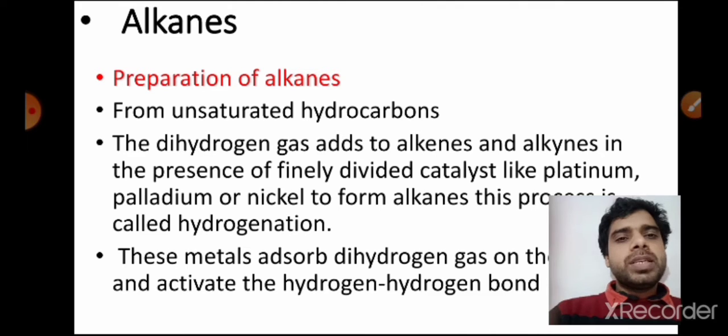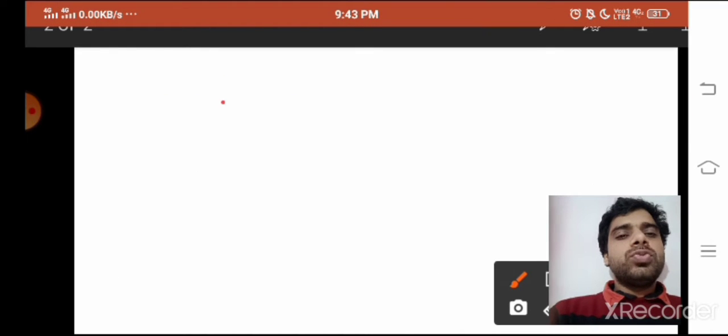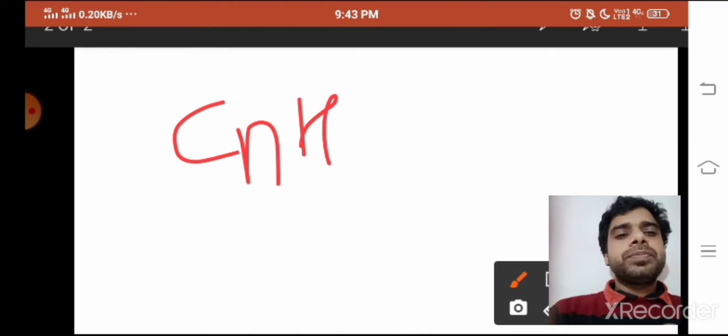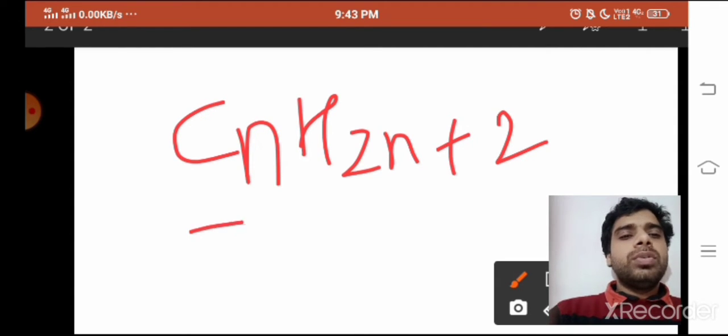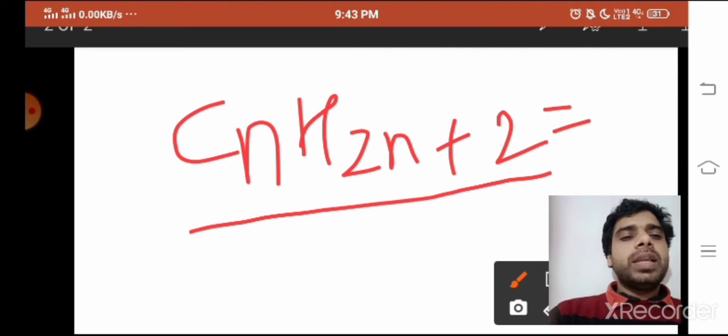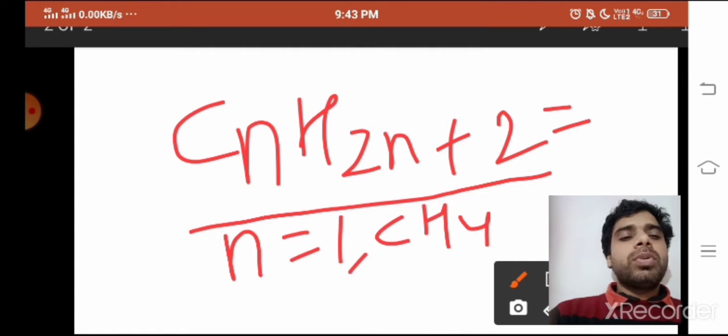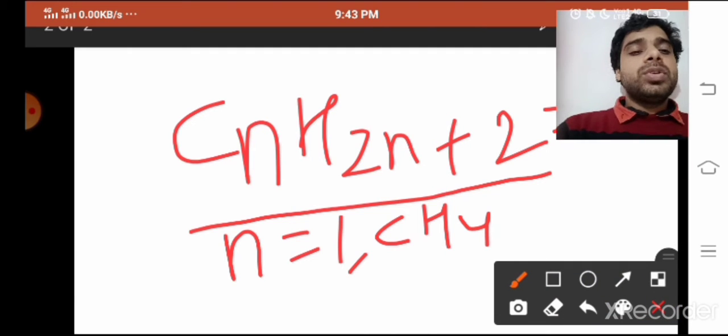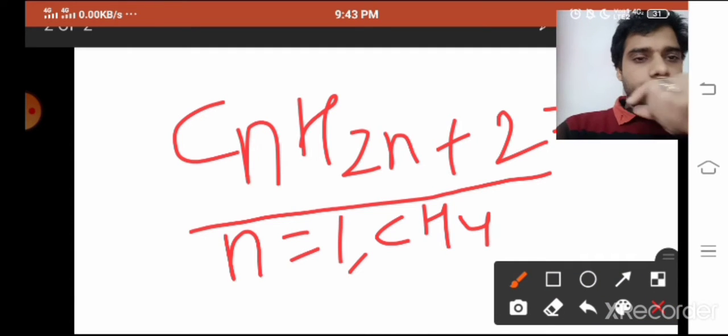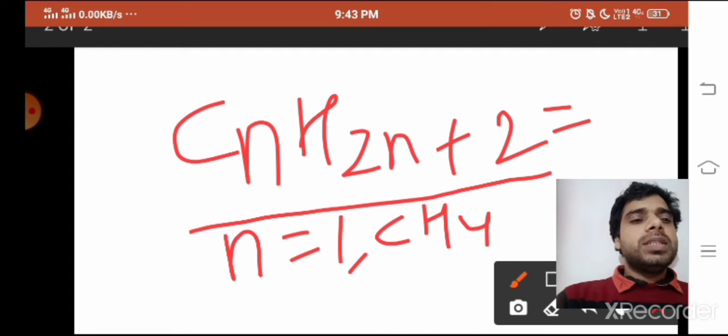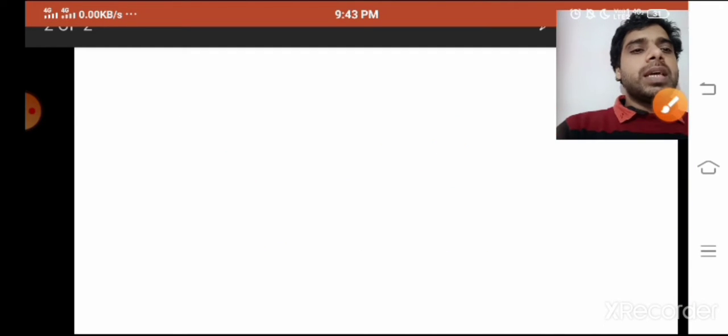And the first major topic of that one is alkane. You all know the general formula of alkane is CnH2n+2. If we keep n equal to 1, this will give you CH4, and so on. N equal to 2, you will get C2H6, n equal to 3, C3H8. This you have done in class 10.